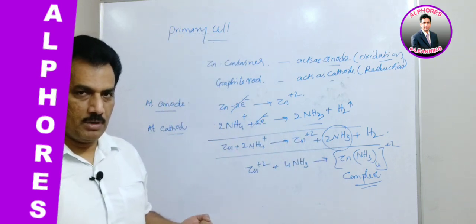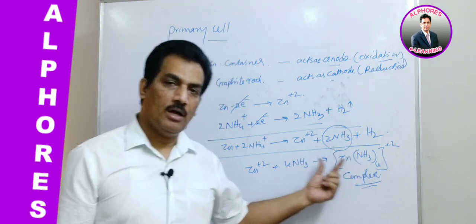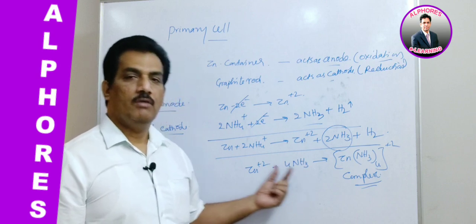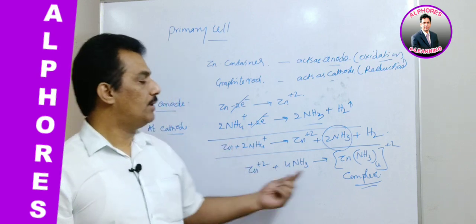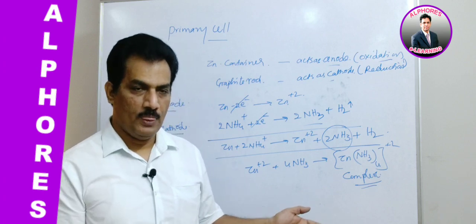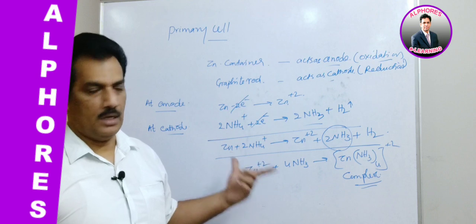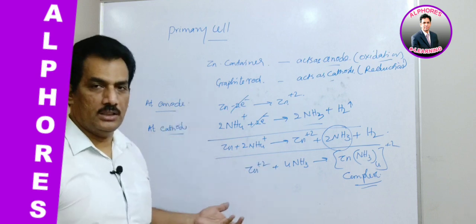It is not reversible. It is nothing but because of the formation of a complex by the combination of the formed ammonia with zinc. It is forming the complex. As you know, complexes are not possible to come back. That's why the reaction is non-reversible.